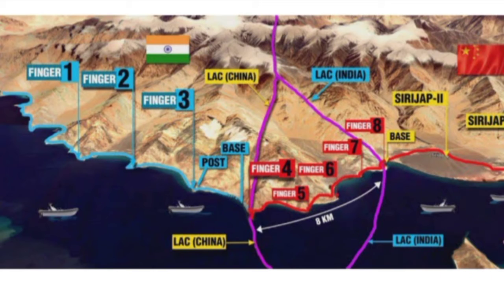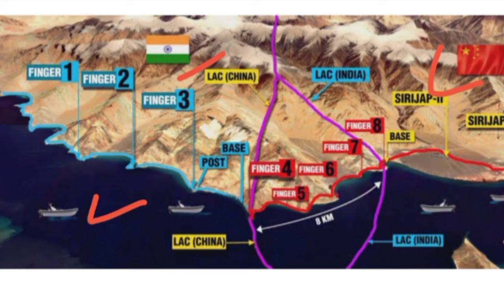To understand whether India lost its territory or not, first of all you have to understand the fingers. What are these fingers? This is the Pangong Tso Lake. The majority part of the Pangong Tso Lake came under the territory of China, and the minority part of the lake came under the territory of India.